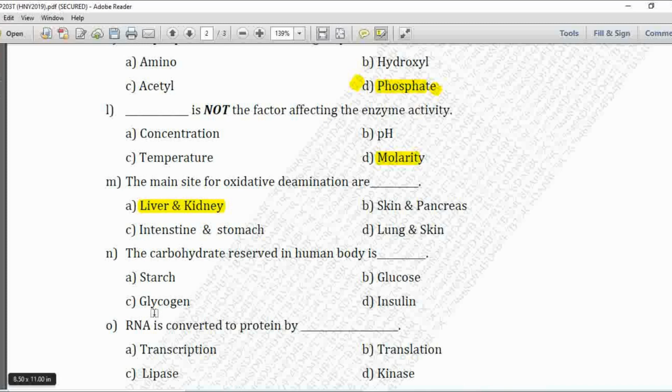Next MCQ, the carbohydrate reserved in human body is option A is starch, B is glucose, C is glycogen, and D is insulin. So the carbohydrate form which is reserved in the human body is glycogen. So option C is correct.